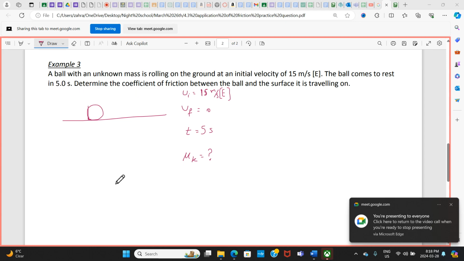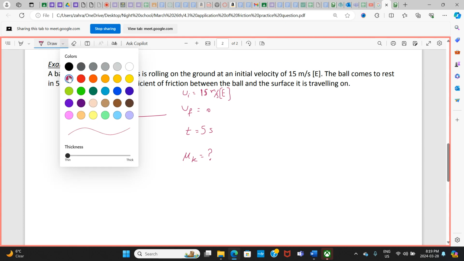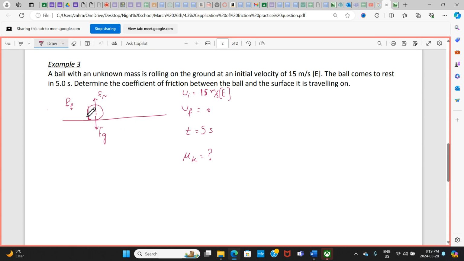Okay, a ball with unknown mass. I just put the information here. Great. Now the first thing I need is a free body diagram. I know there is a gravitational force always, right? And there is a normal force that cancels because my ball is not moving up and down, right? There is a frictional force. Is there any other force? And this is kinetic. So this is the force of friction.